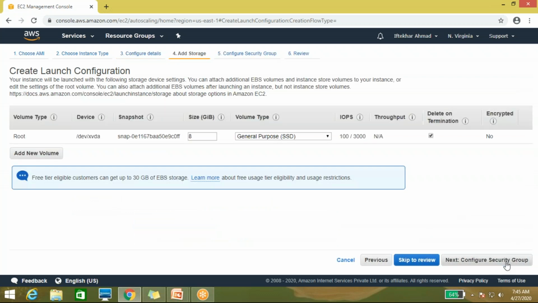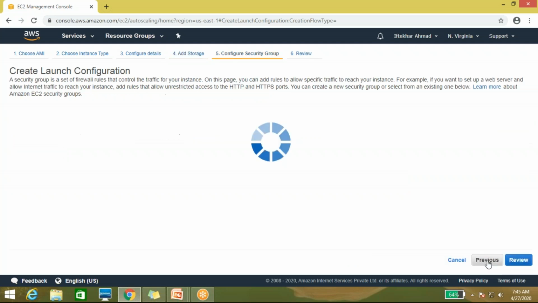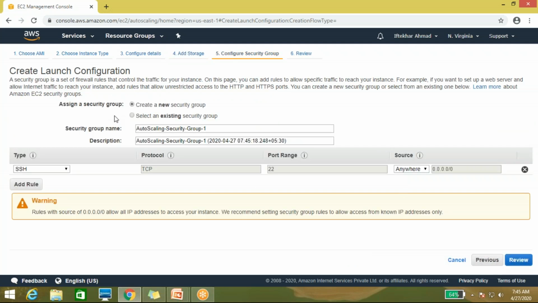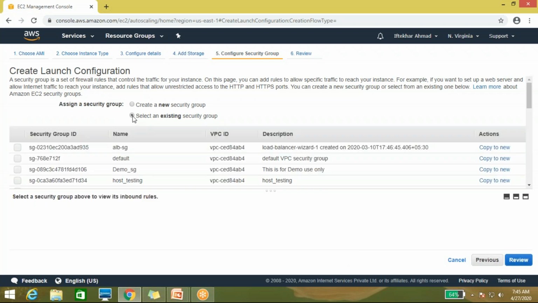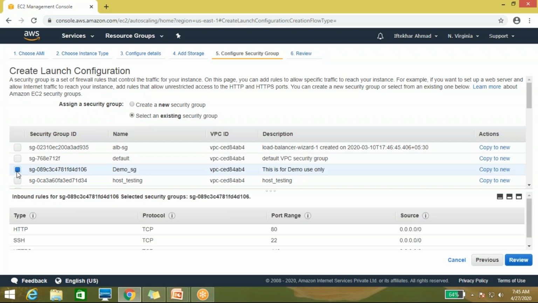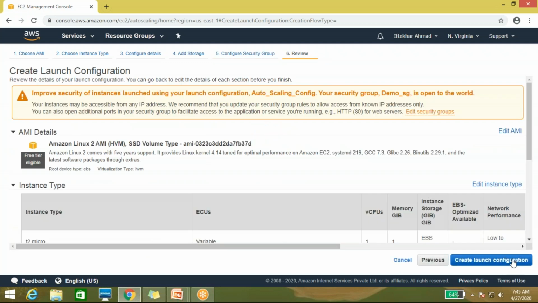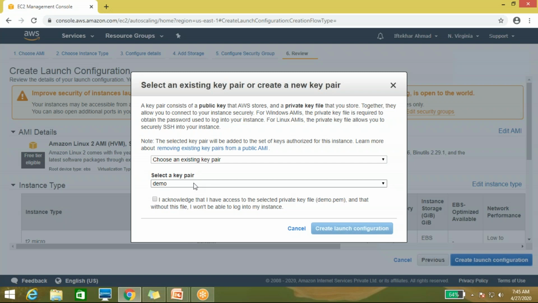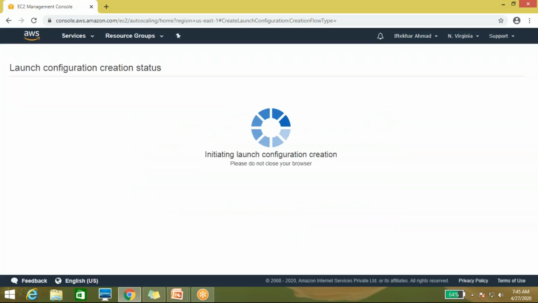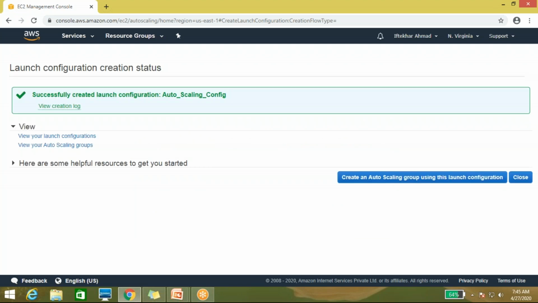Now click on next. Here it's asking to choose your volume, and now it's asking to choose your security group. I'll choose an existing one, the demo security group, where HTTP, HTTPS, and SSH ports are allowed. Review and create. I'm using the demo key pair. Create launch configuration. So I have successfully created that launch configuration.